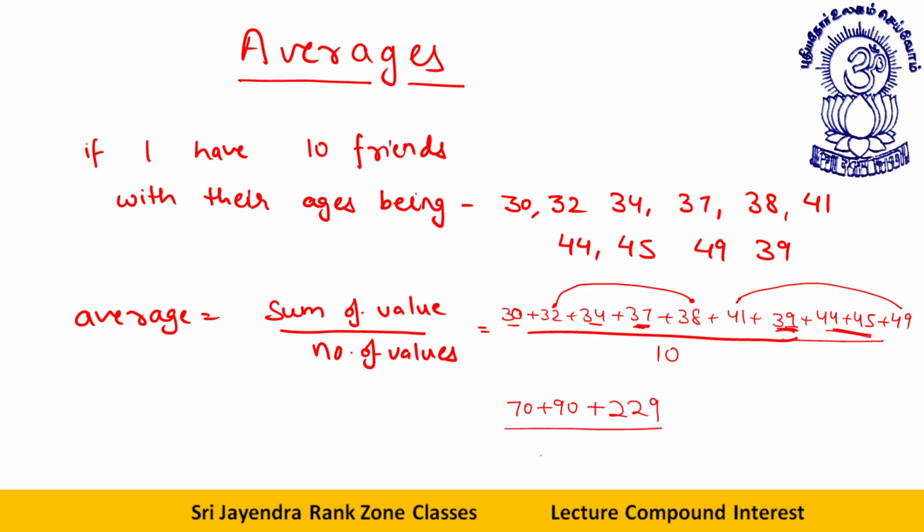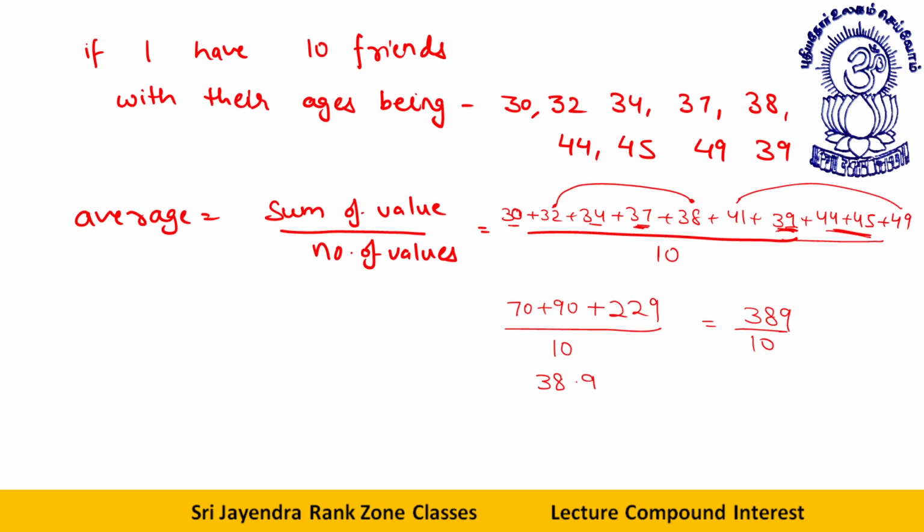Divided by 10. So what does this sum amount to? 160 plus 229 is 389 divided by 10. That way your average will be 38.9. This is the basic concept of the average.